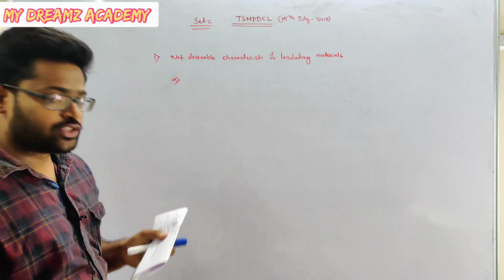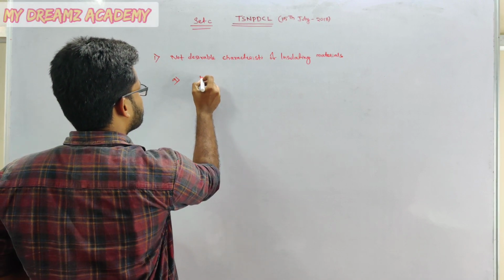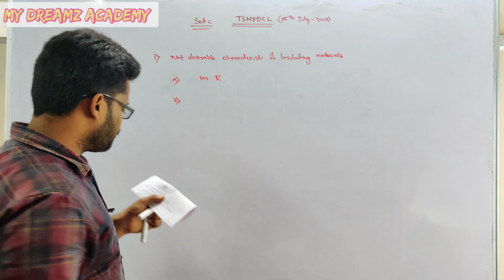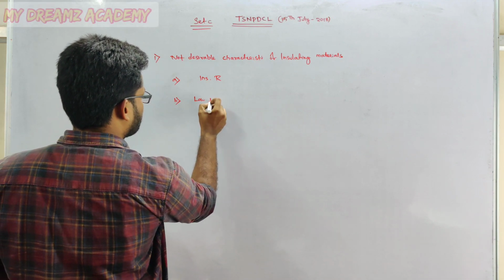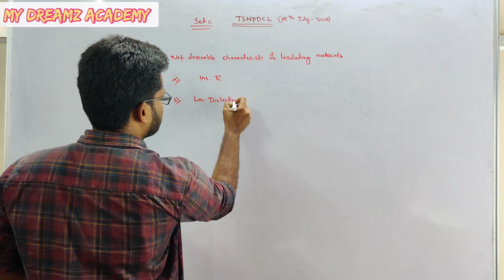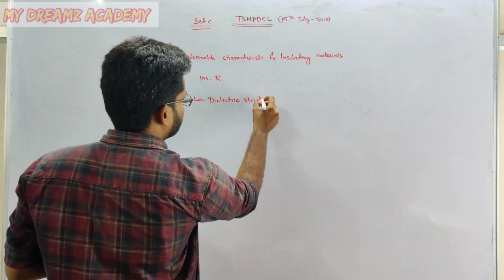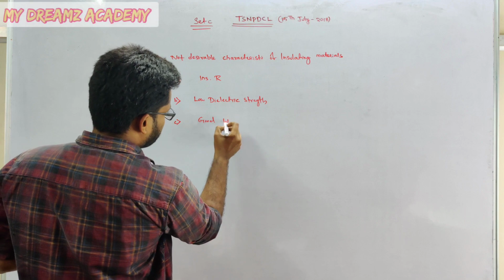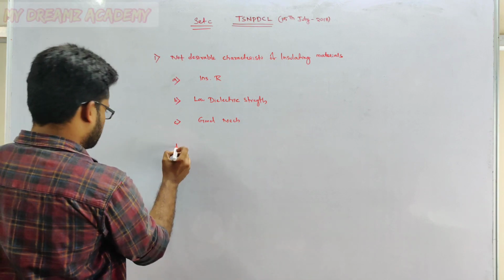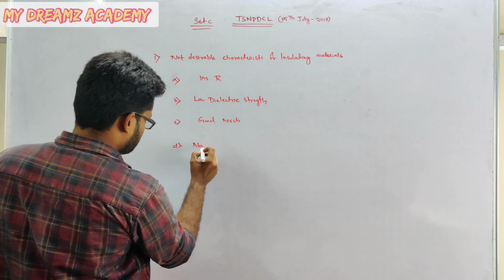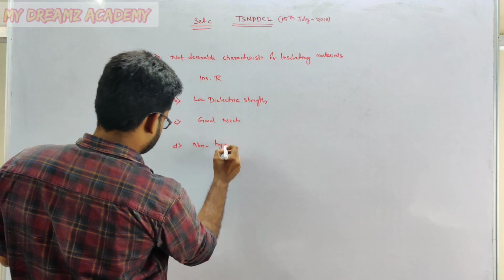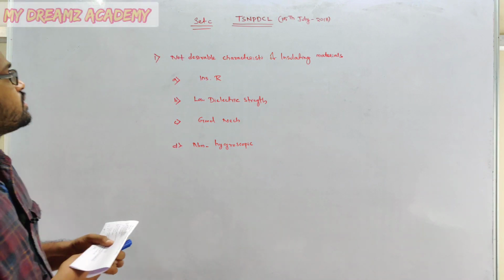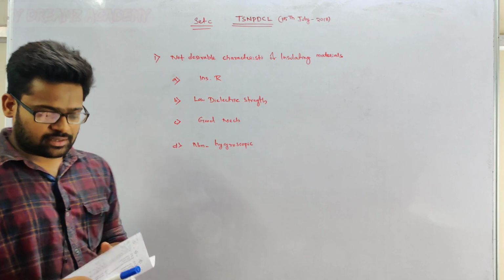Option A, high insulation resistance. Option B, low dielectric strength. Option C, good mechanical properties. And another one is non-hygroscopic. So which of these is not a desirable characteristic of insulating material?